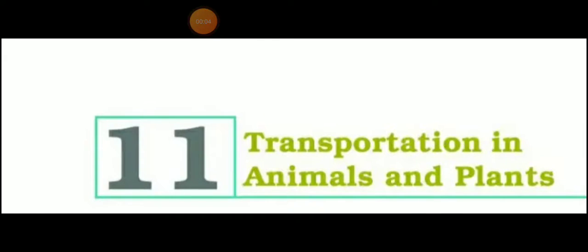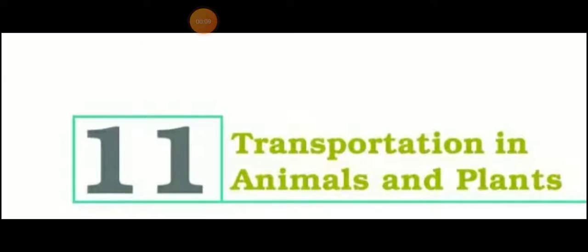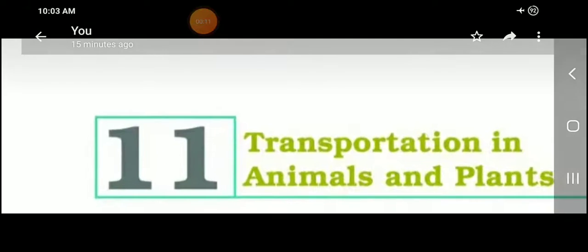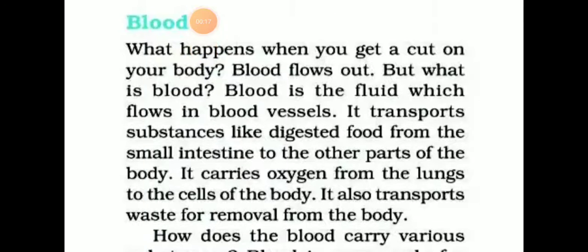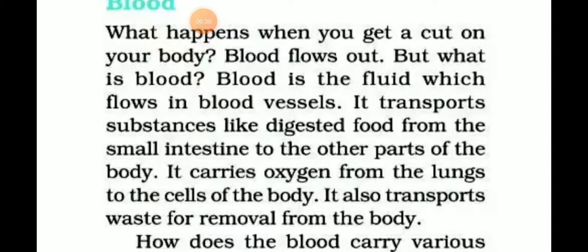Now we are going to discuss the animal portion, chapter 11, transportation in animals and plants. Listen. Circulatory system. What is the circulatory system? What is involved in it? Blood. But what is blood? Blood is the fluid which flows in blood vessels.